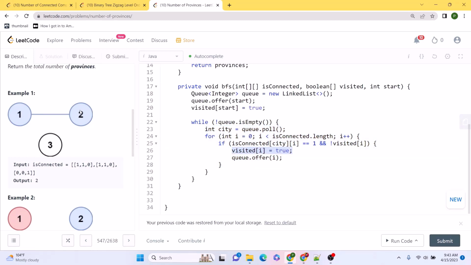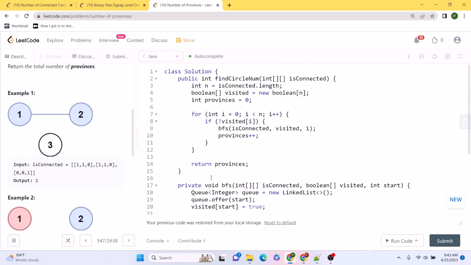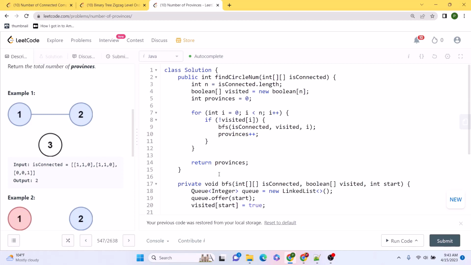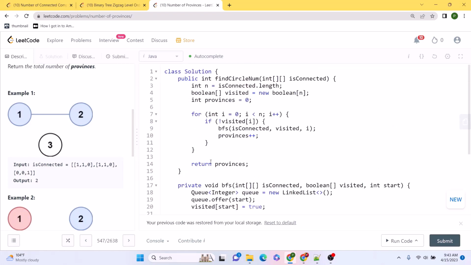So even when we encounter the same city that has already been processed, we do not reprocess it again because it has already been marked visited. After this entire process ends, the provinces variable should have the answer populated. We can simply return provinces as the answer.